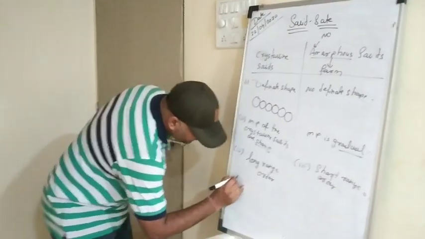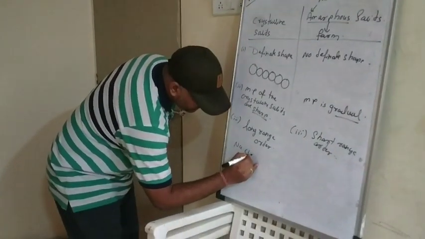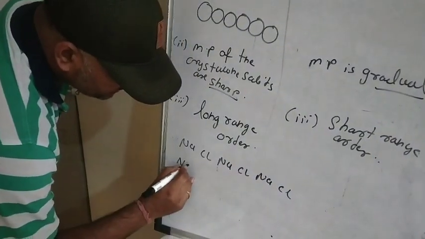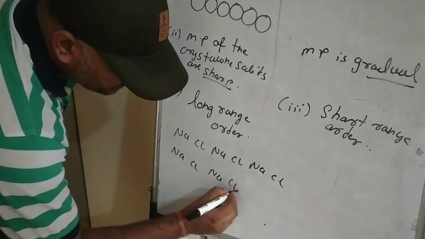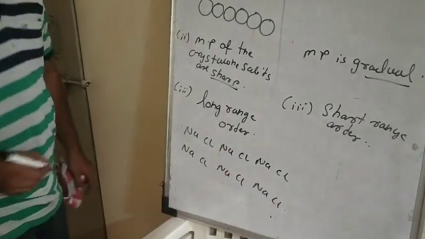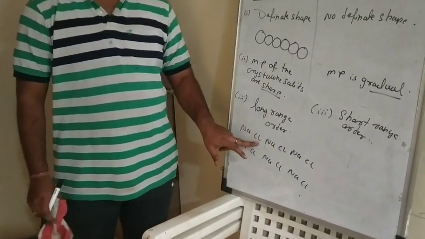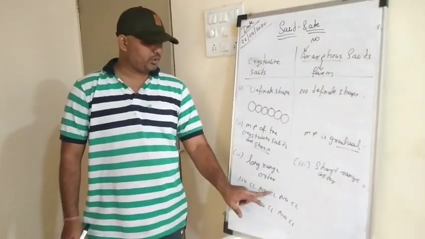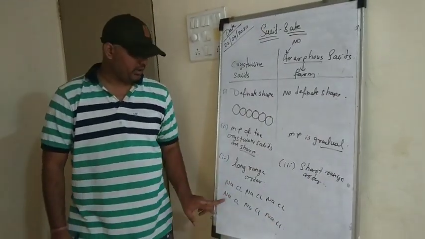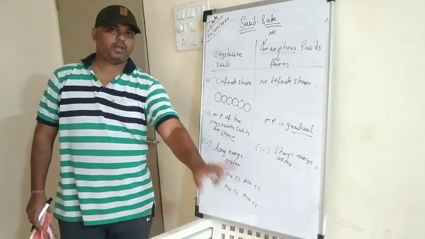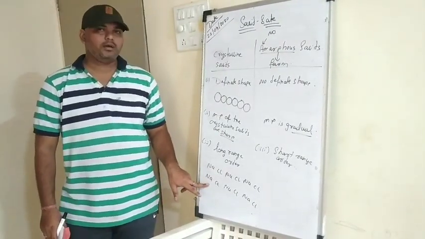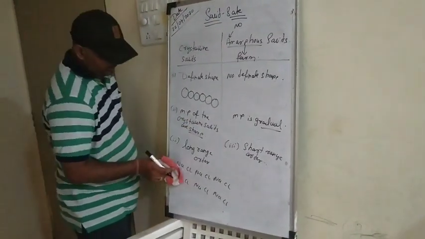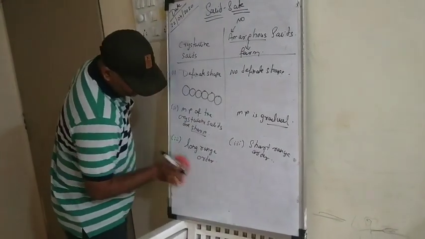For example, we can take NaCl, which is one kind of ionic solid. We can see how the constituent particles are arranged: one sodium, one chlorine, one sodium, one chlorine, one sodium, one chlorine. Similarly, the pattern of arrangement of the crystal is in the bottom also, right? So we can say they follow the long range order and they follow the short range order.